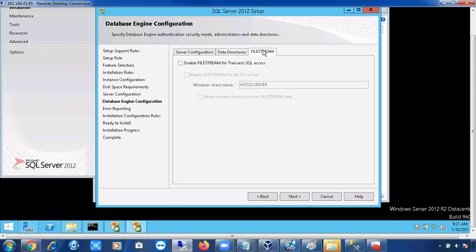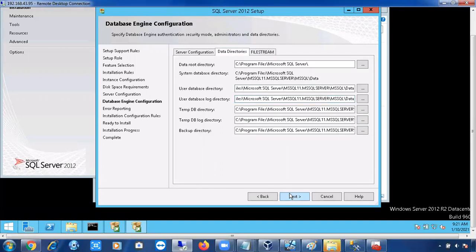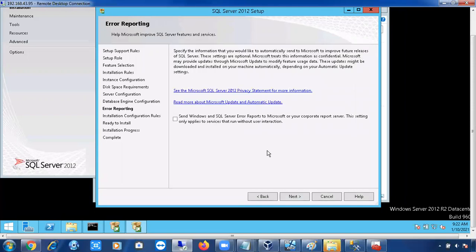FileStream, if you are storing any video content data, photo content data, YouTube and all like that, for that you have to enable FileStream. But I don't have any video content data, right? I'm not enabling FileStream. That's it. We have almost come to an end of the installation.